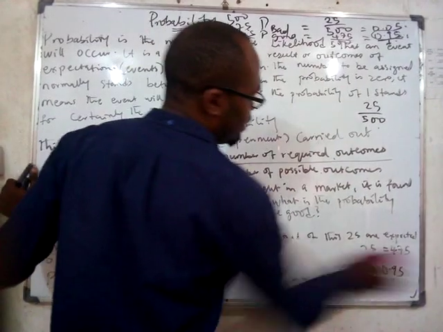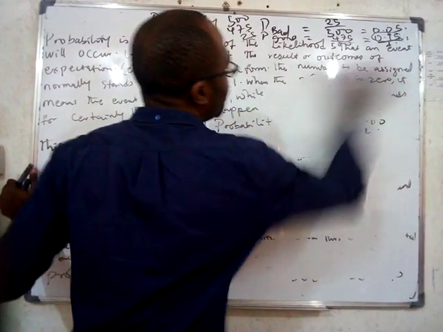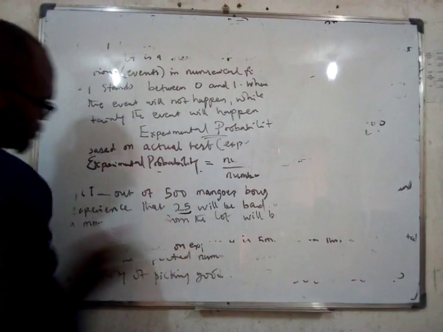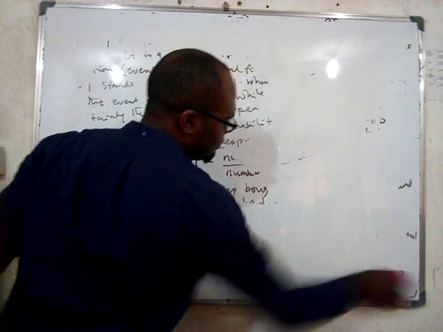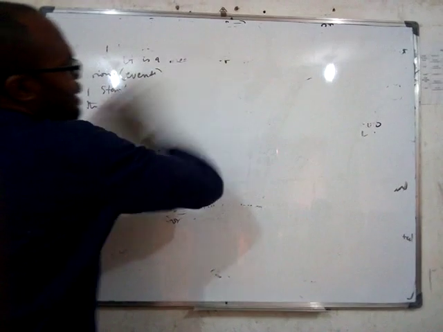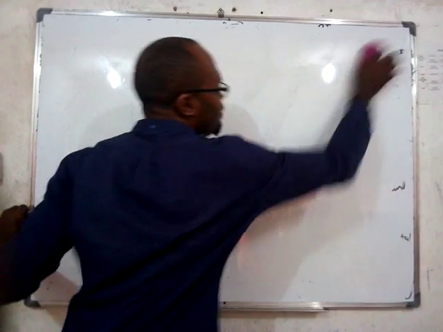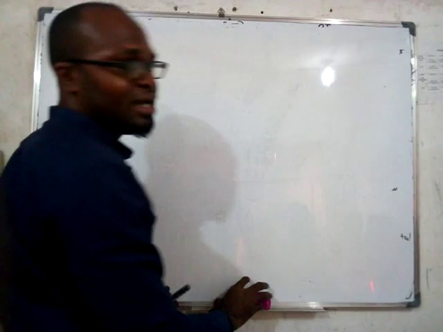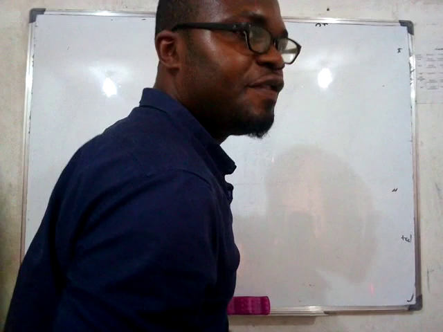So let me ask you this. Let's do this. I entered a class. Is that clear? Are you listening to me? I entered a class and there are 50 people in the class.